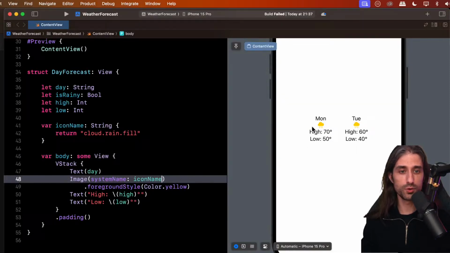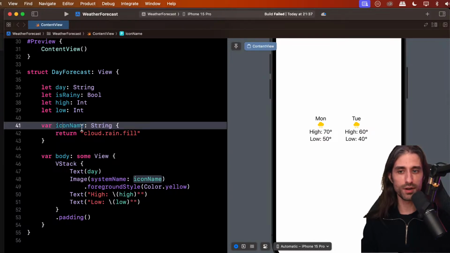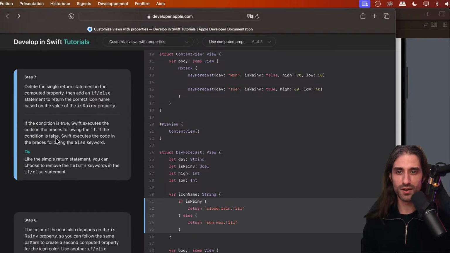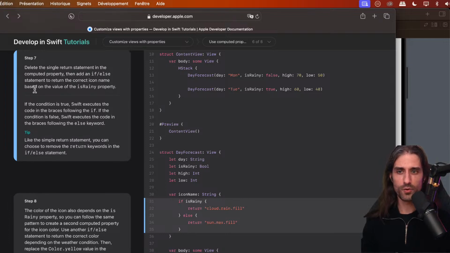And so now we have two yellow clouds because, yes, we have replaced the hard-coded sun icon with this property, but it always returns the same value for now. So we still need to return the correct icon name depending on whether it's rainy or not. So we're going to remove the simple return statement, and instead add an if-else statement to return the correct icon name based on the value of the isRainy property.